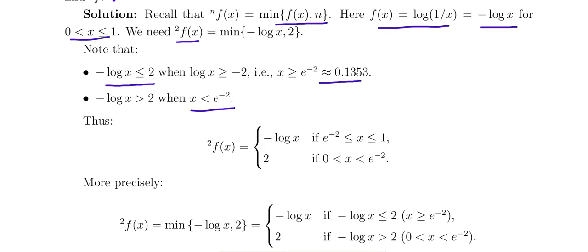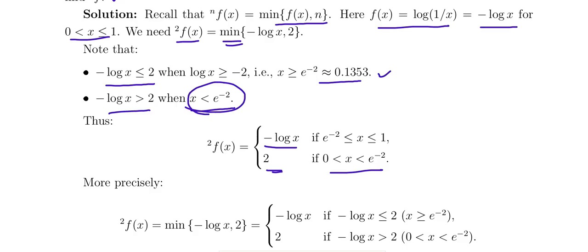Now 2f of x is defined as minus log x in the case of x greater than or equal to e power minus 2, that is e power minus 2 less than or equal to x less than or equal to 1, since the function is defined for 0 to 1. And it equals 2 in the case of 0 less than x less than e power minus 2.